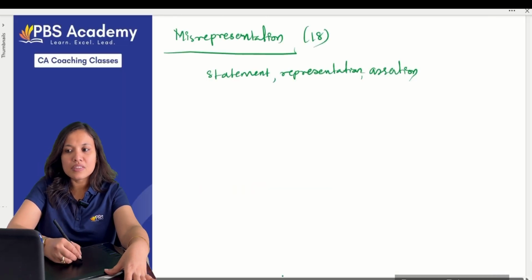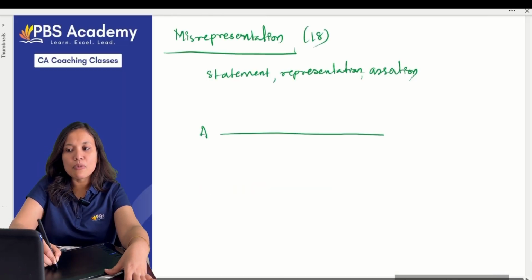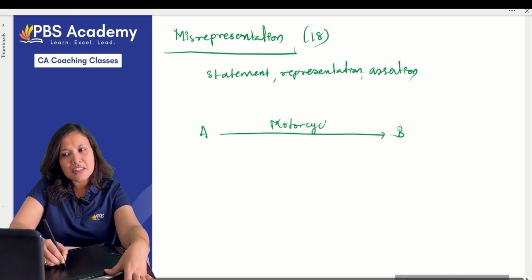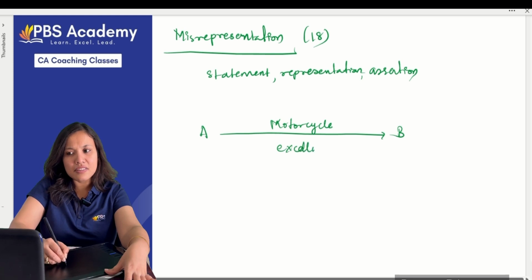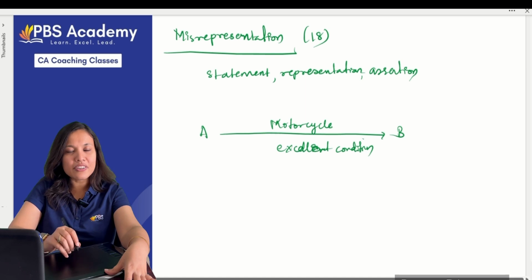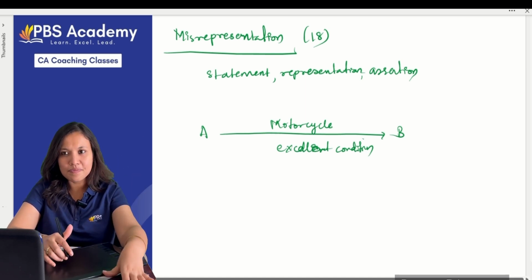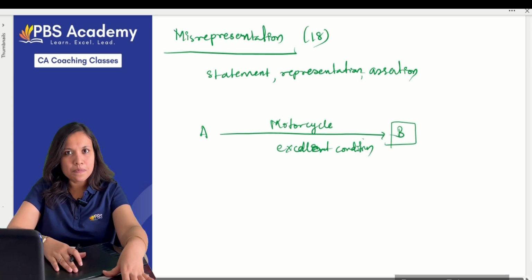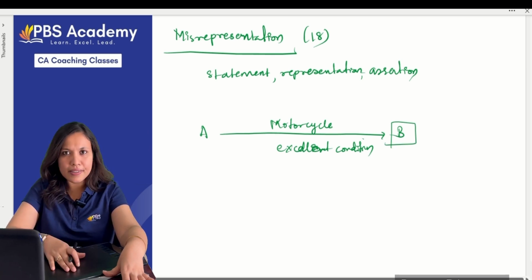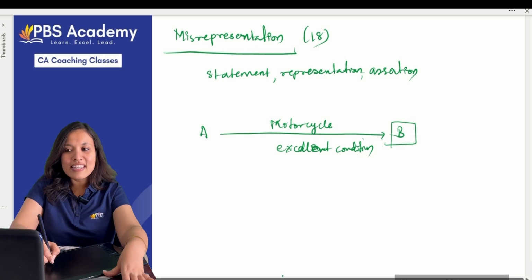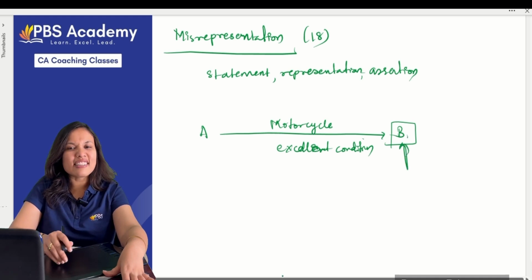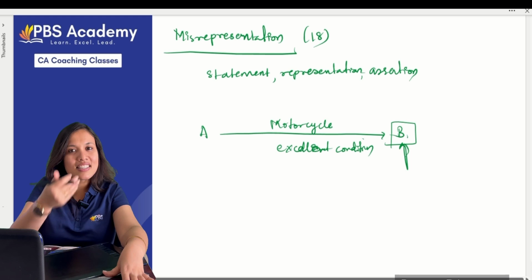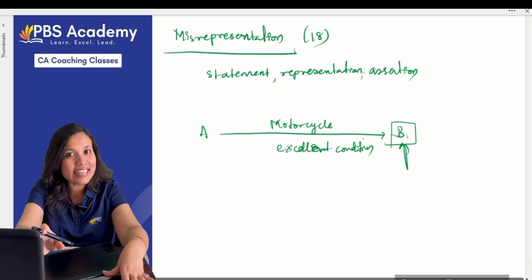Shall I repeat? See, A wants to sell the motorcycle to B. A believes that his motorcycle is in excellent condition. He has not checked anything, he just tells that it is in excellent condition. B bought the motorcycle thinking the same. Now when he started using it, he got to know that the motor vehicle is defective, it is not in excellent condition.